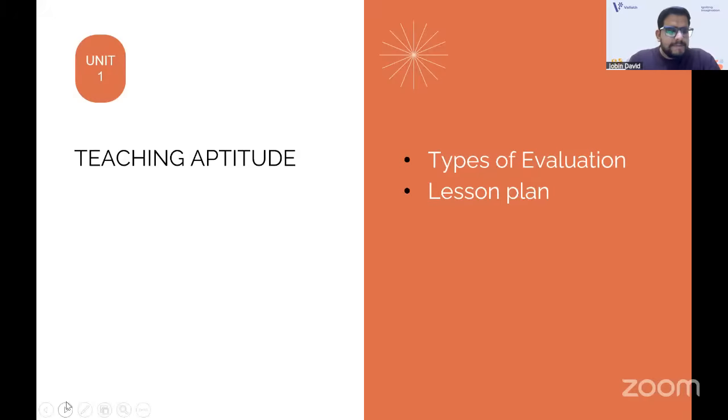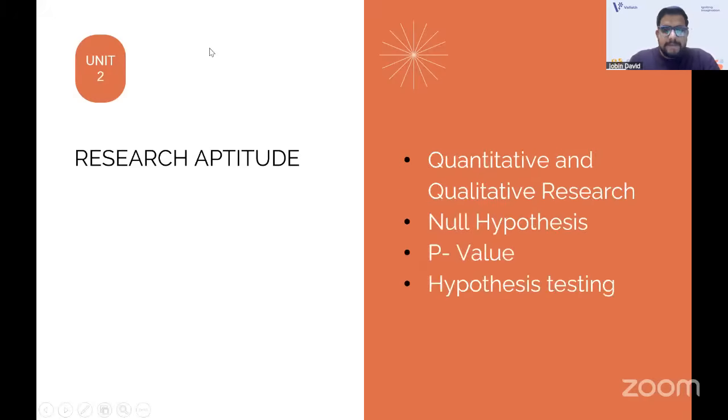Coming to the next unit, research aptitude. Some of the questions that we expected came. It was quantitative and qualitative research, and the types of research came. Every time I discuss the Paper One questions, I tell you that the null hypothesis is very important.